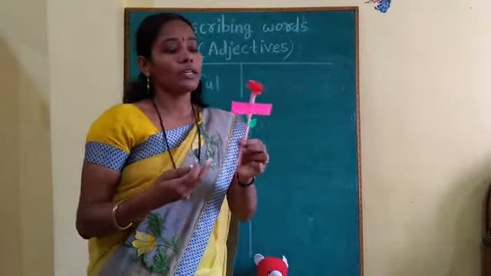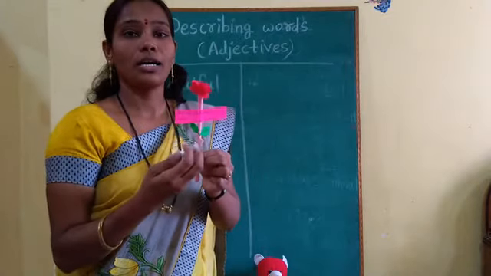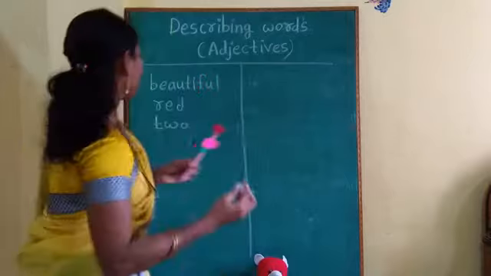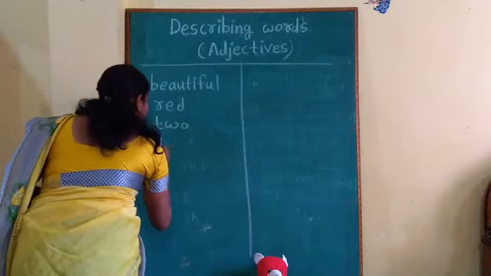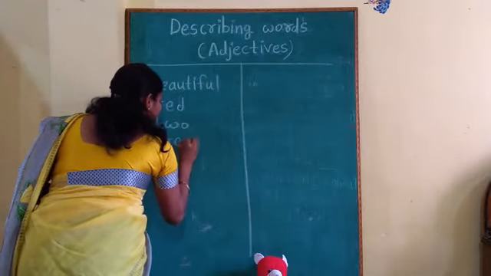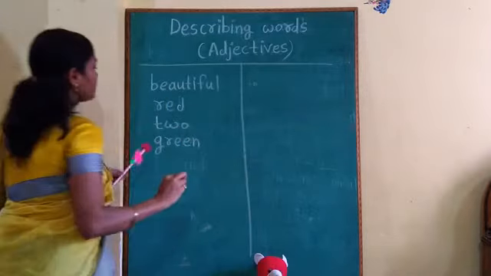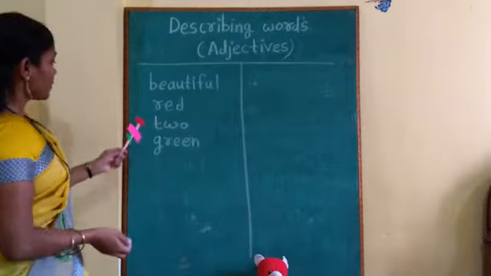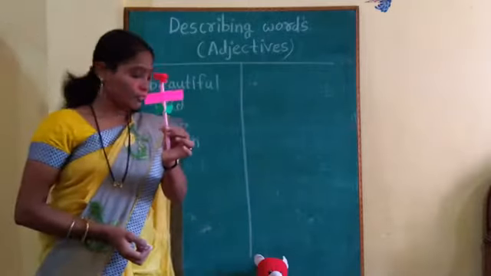And now, even we can describe leaves by using a color. Color name, yes, it's a green flower. So, green is also, G-R-E-E-N, green. Green is also a describing word here. So, in this way we have described this flower.